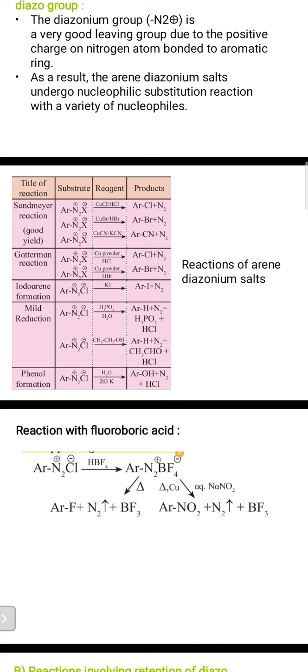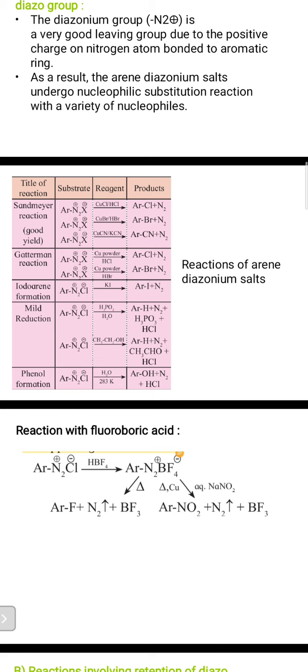Then ArN2 plus X minus with copper powder with HBr gives ArBr plus N2. Then iodoarene formation. In that, ArN2 plus X minus with KI gives ArI plus N2.